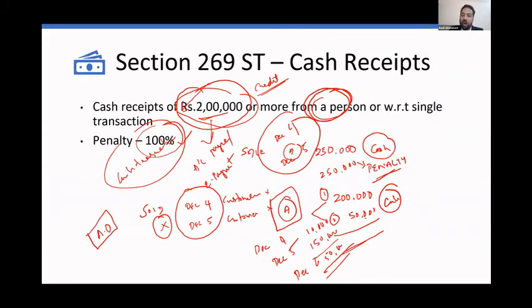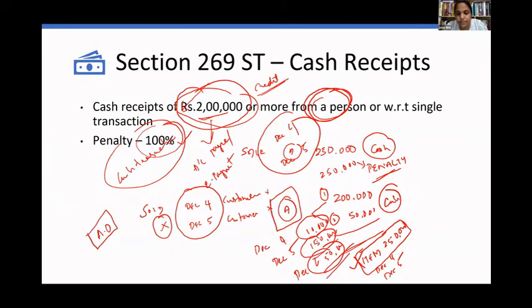But if you are trying to, not you, I mean not the customer, if the business is trying, let's take an example. You bought a particular item. That particular item is worth 2,50,000, and you're splitting this particular bill into two, December 4 and December 5. Then this penalty provision will be attracted. Otherwise, no issues. Otherwise, buying different things on December 4 and December 5 and December 6, no issues. Now, is that clear? Yes, sir. Yes, sir.